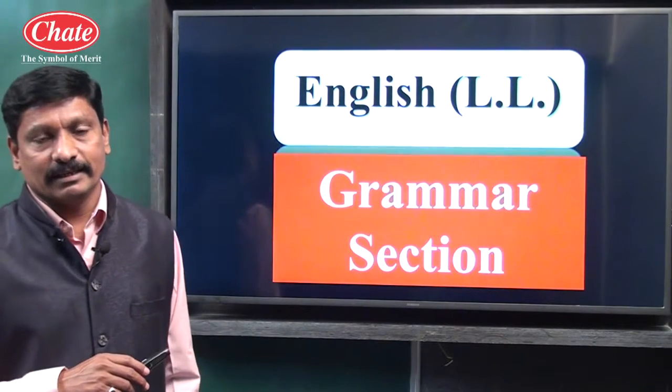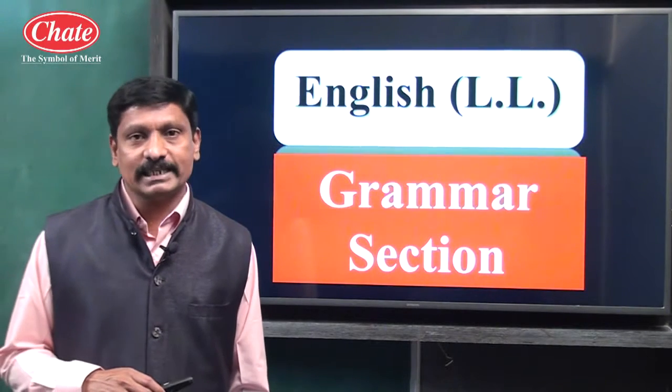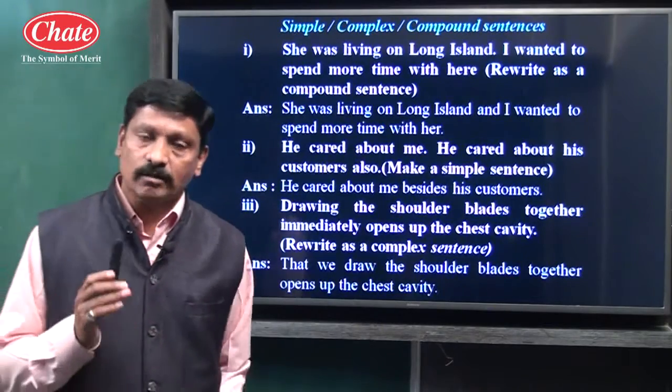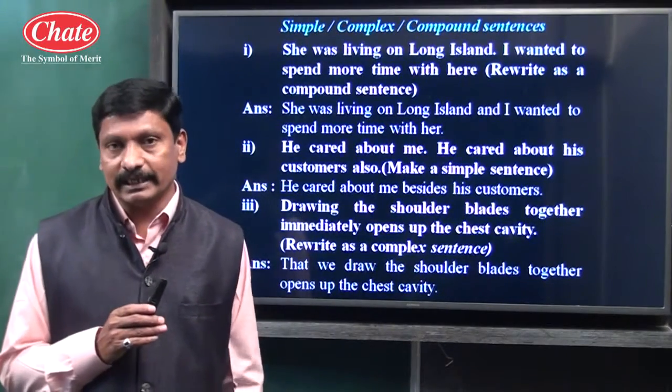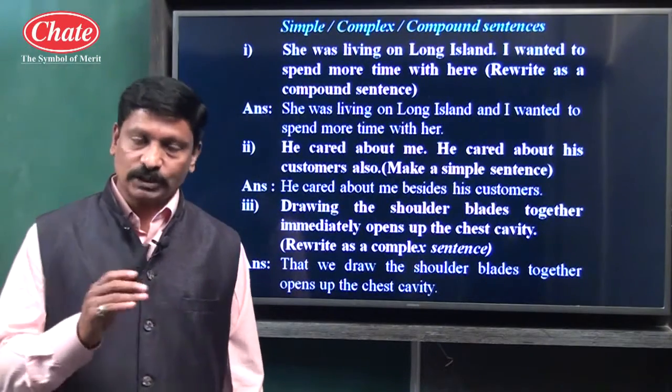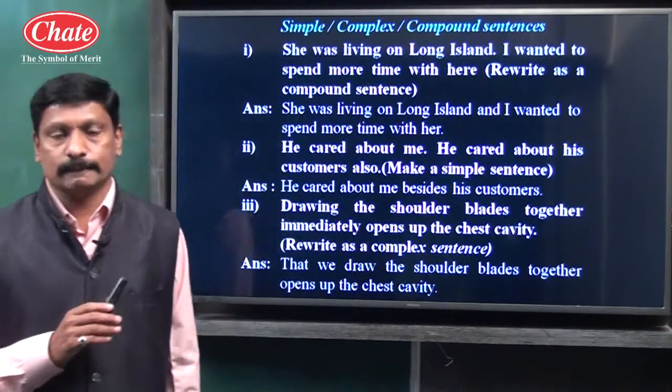Children, we shall see simple sentence, complex sentence and compound sentence. Simple sentence, complex sentence and compound sentence, these are three different structures. First we shall see what is a simple sentence.